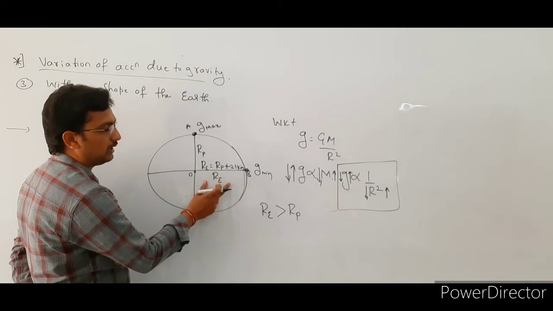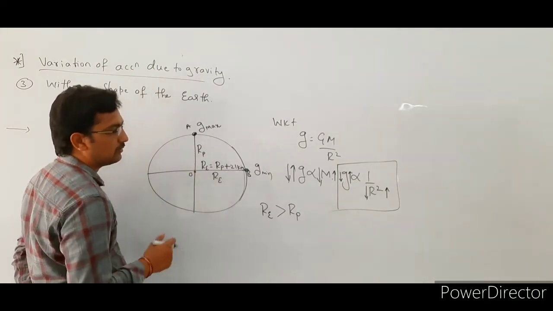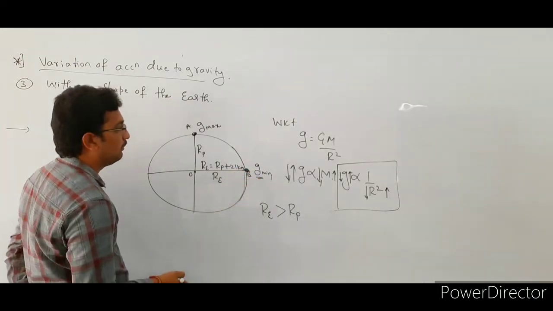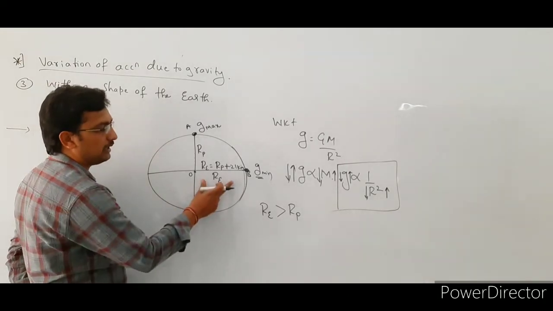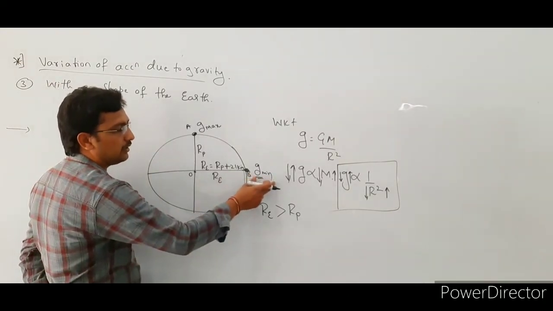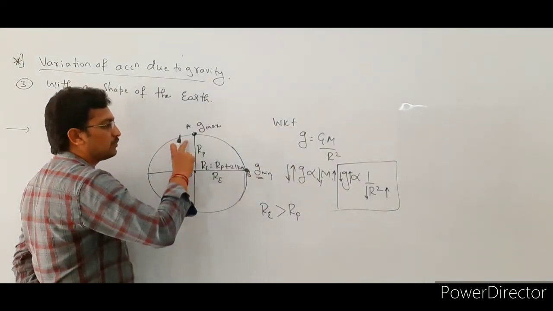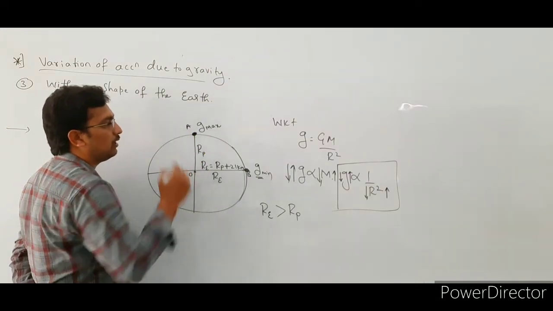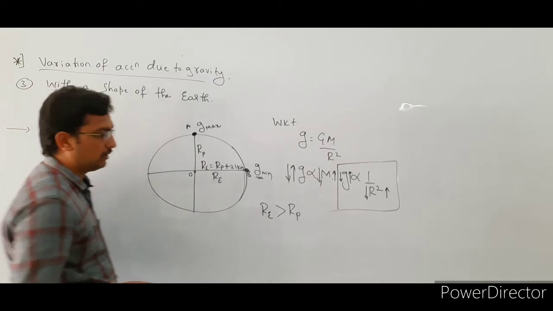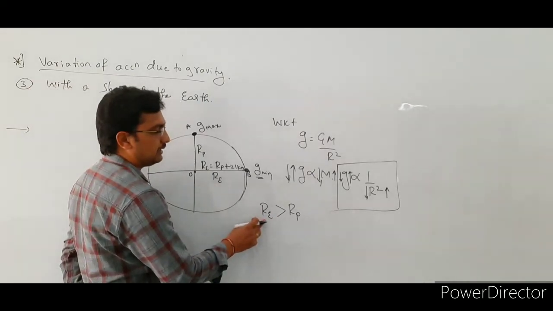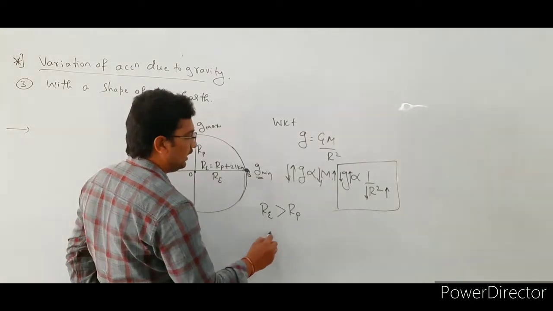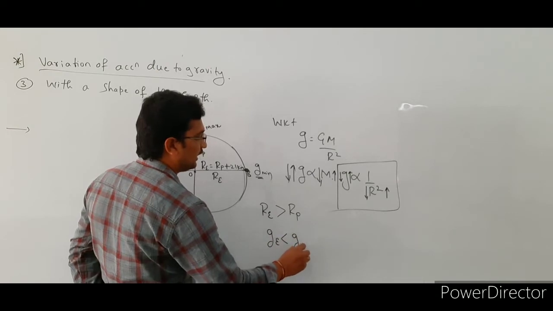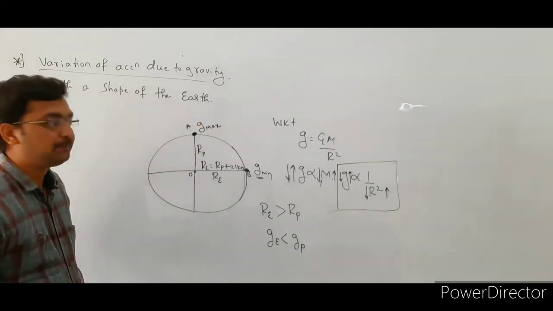Since the equatorial radius is more compared to the polar radius, the acceleration due to gravity at the equator is minimum compared to the poles. The polar radius value is small compared to the equatorial radius, so the g value at the polar region is maximum, right? The equatorial radius is greater than the polar radius, so the acceleration due to gravity at the equator is less than the acceleration due to gravity at the poles.